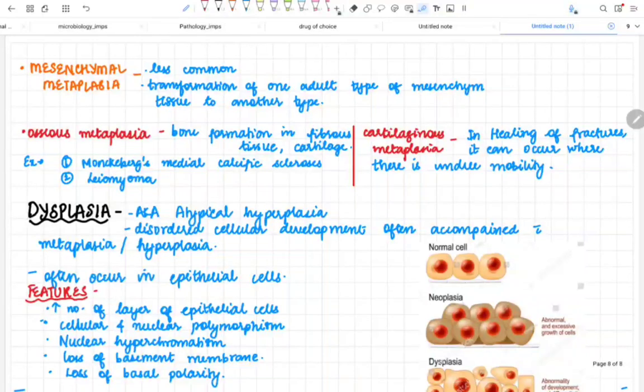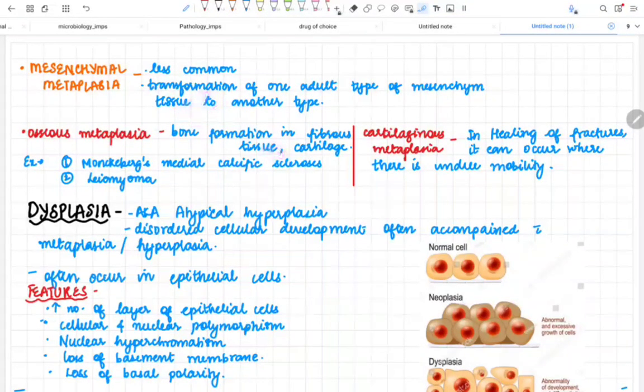Now the last topic, the mesenchymal metaplasia. Now the mesenchymal metaplasia is less common. It is the transformation of one adult type of mesenchymal tissue to another type. Now it is of two types, the osseous and the cartilaginous metaplasia. You just have to remember this name. This is not so important.